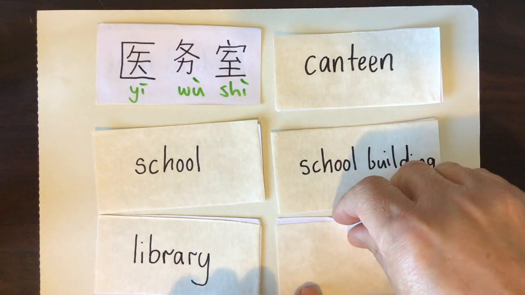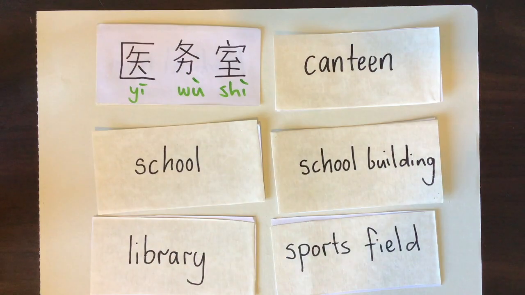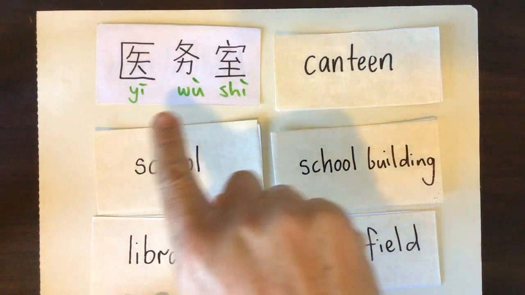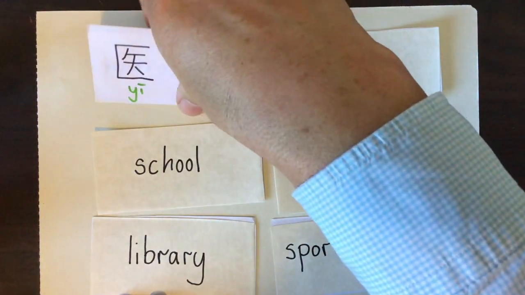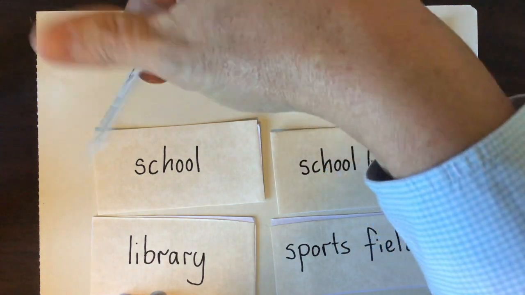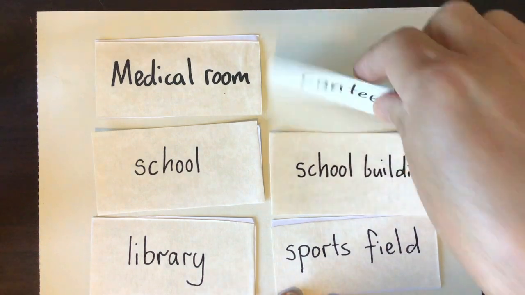Oh, I did not write that down. Whoops. Let's write that down. Okay, now that we've done that, our last one. Yi wu shi. Sorry, I said it wrong again. Yi wu shi. So shi meaning room, yi for medicine. It's the medicine room or the medical room. Okay, so there's some of the words we need to remember. I'll just put those aside, and there are 5 more. Let's put these over here somewhere.